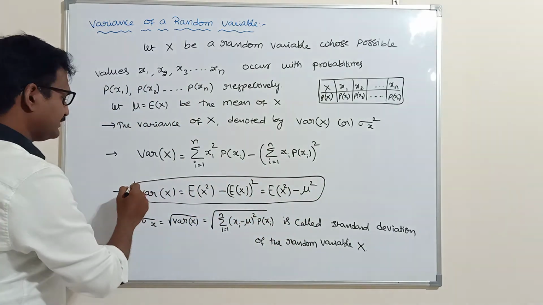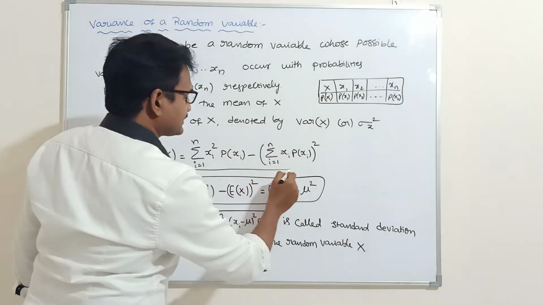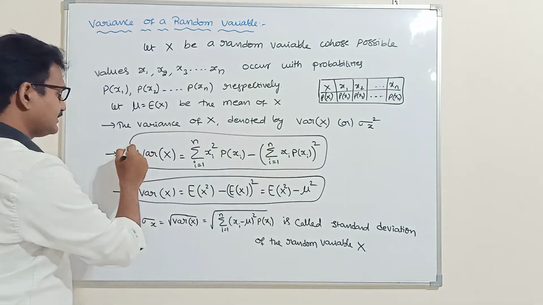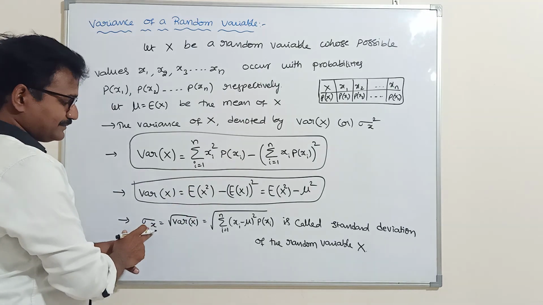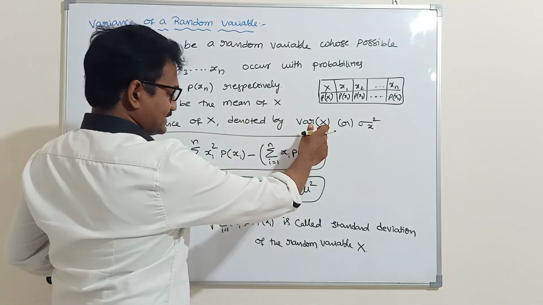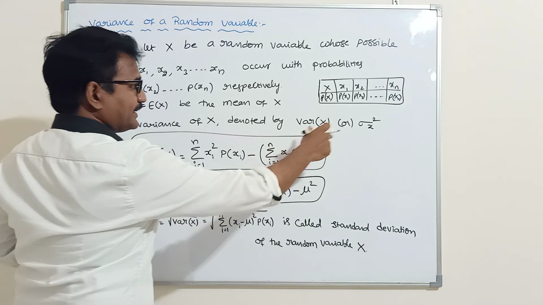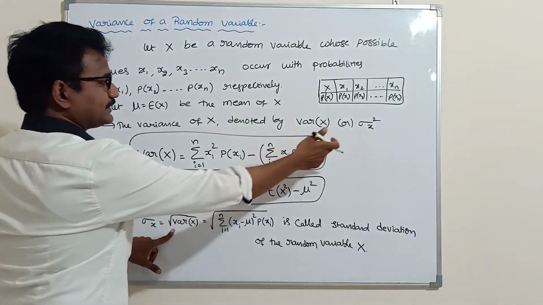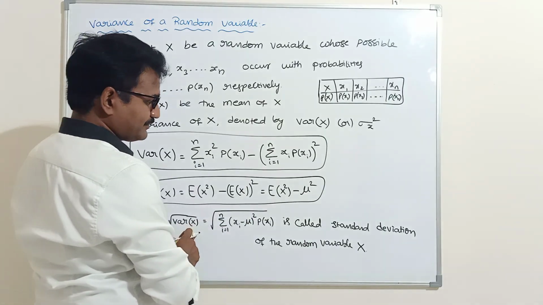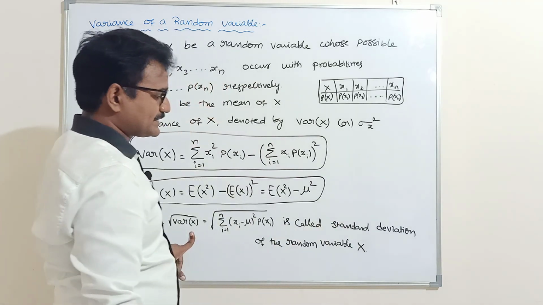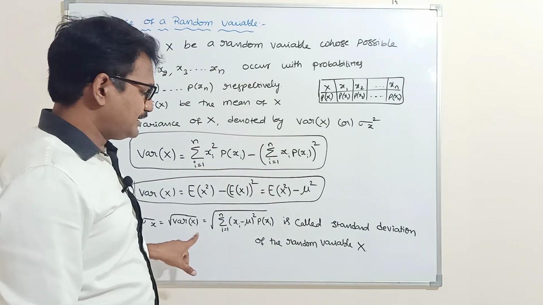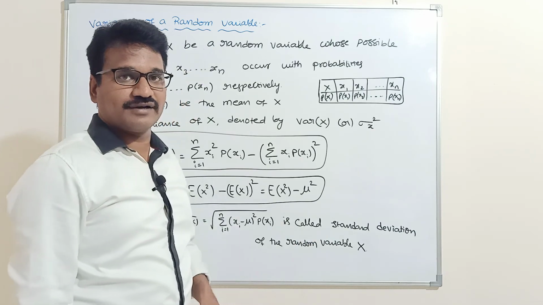This formula we will use in the next exercise. This is the formula to solve. So sigma x square is nothing but the variance of x. If you take only sigma x, if you take the square root, then this becomes the root of the variance of x. The root of variance of x is called the standard deviation of a random variable x.